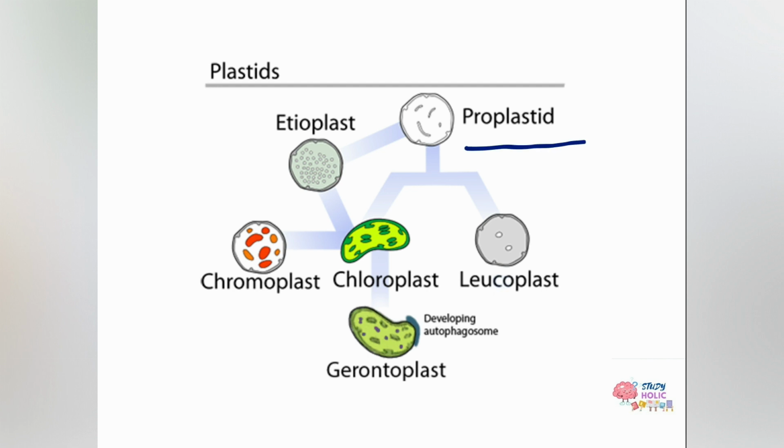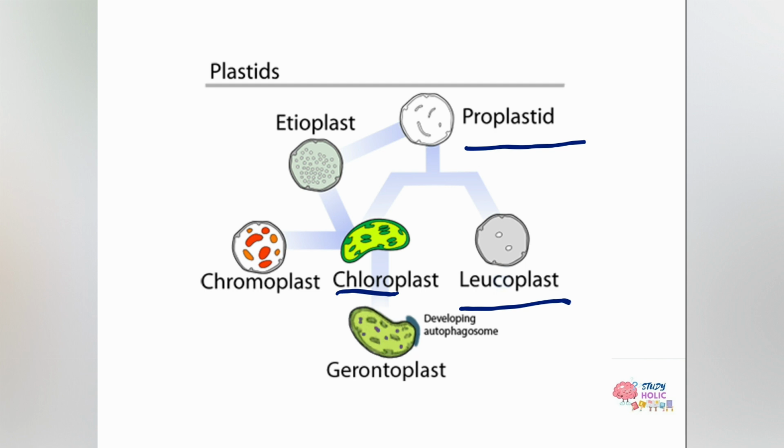Proplastids are basically young and immature plastids. They are self-replicating and they divide and redivide in the meristematic cells, and they are distributed to different cell types. The proplastids differentiate into the leucoplasts or the chloroplasts depending upon the structures in which they are found, the intracellular factors, and the exposure to light.